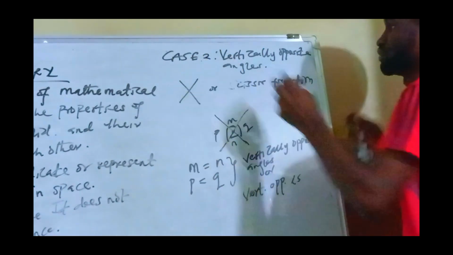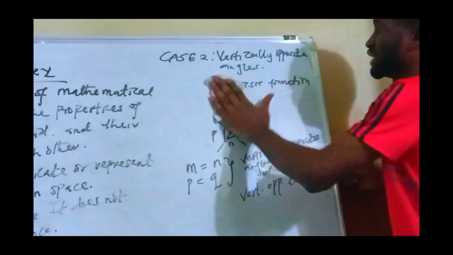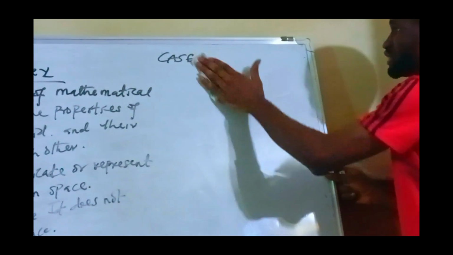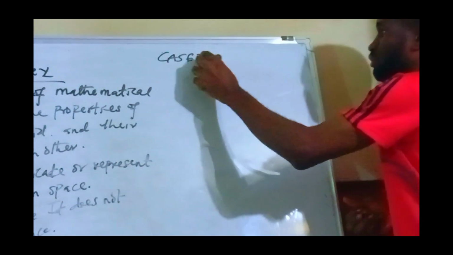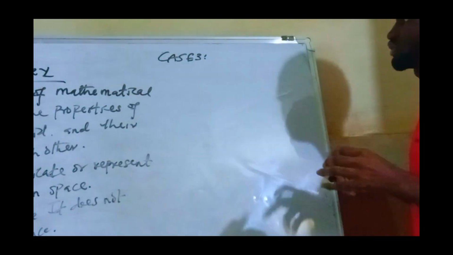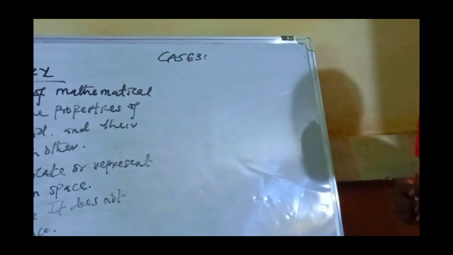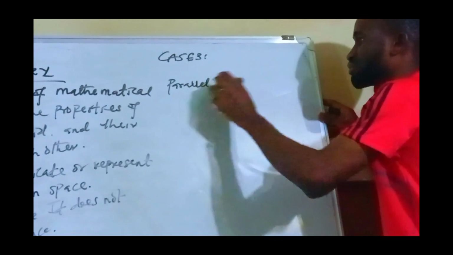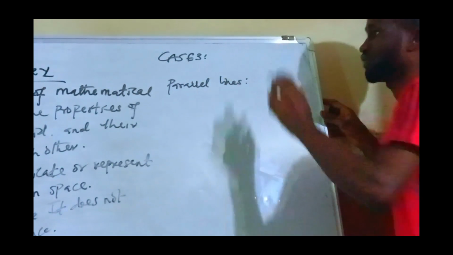Okay, so this is case 2. We are moving over to case 3 now. What is case 3 saying? Before I go to case 3, I want to discuss what we mean by parallel lines and non-parallel lines. Are you with me? Let me discuss parallel lines before I go to case 3.